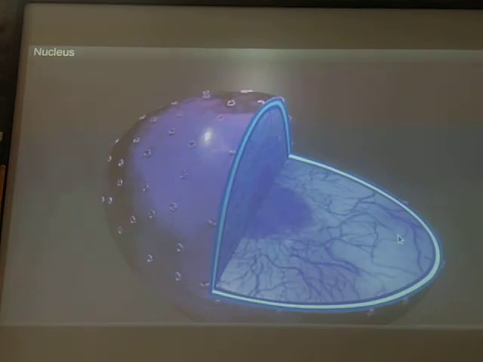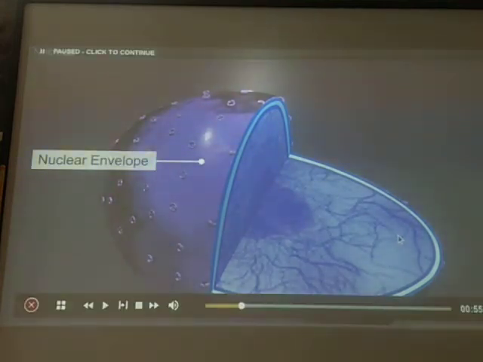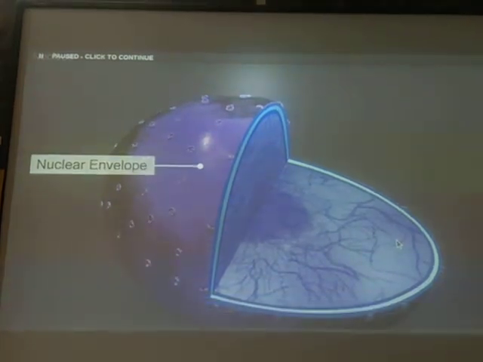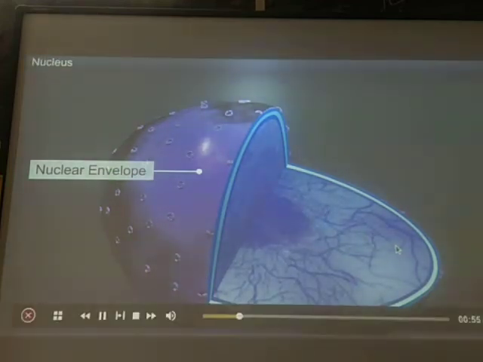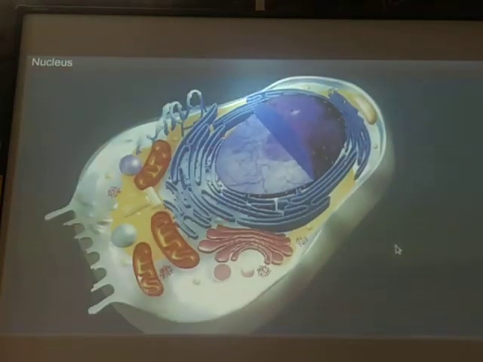Here students, you could see the structure of a nucleus. From inside also you can see the nuclear envelope. The outer covering of the nucleus is known as the nuclear envelope. Envelope means what? Covering, isn't it? So it has a nuclear envelope from outside. And one more thing students, the nucleus has two membranes, an inner membrane and an outer membrane, and the dotted structure is the nuclear pore.